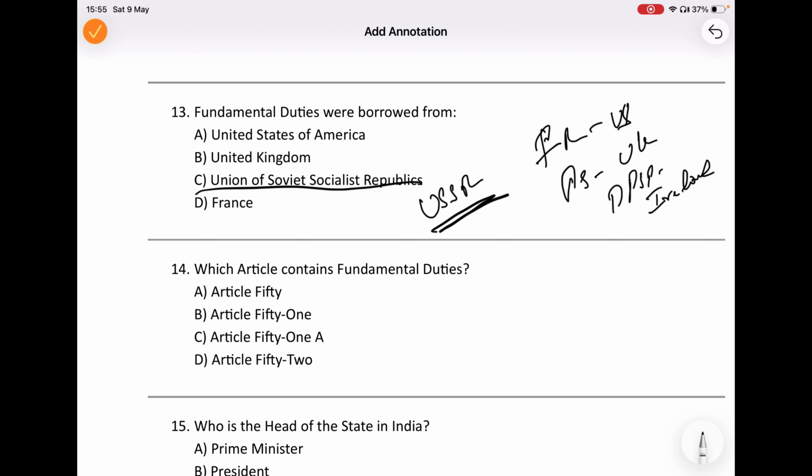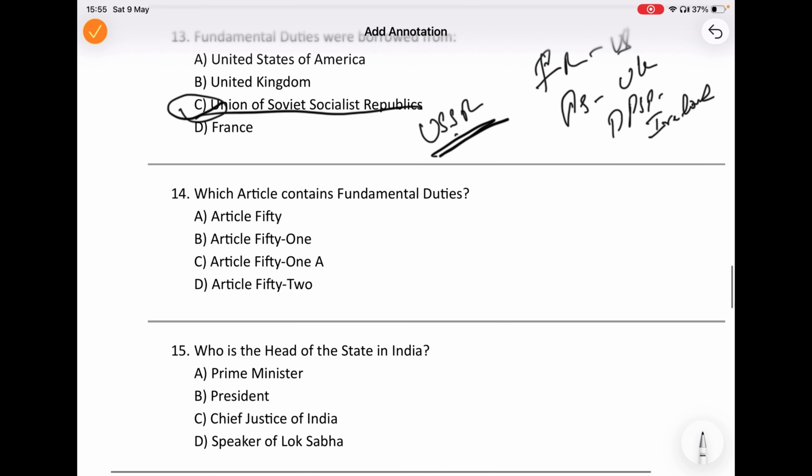So here is a simple memory trick. Strong discipline model, Soviet model. So whenever the examiner asks about fundamental duties, constitutional borrowing, you should always think of USSR. Okay, so this is the answer.